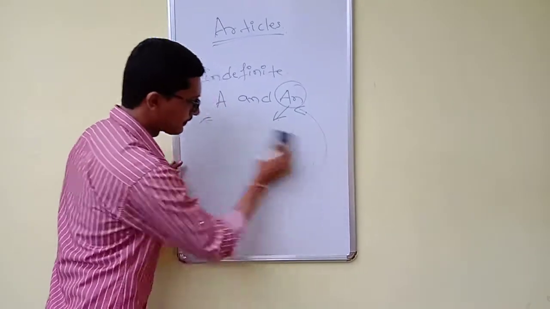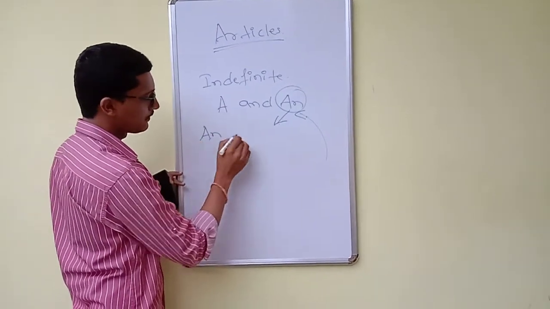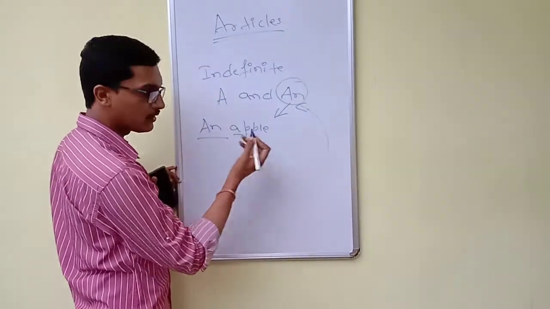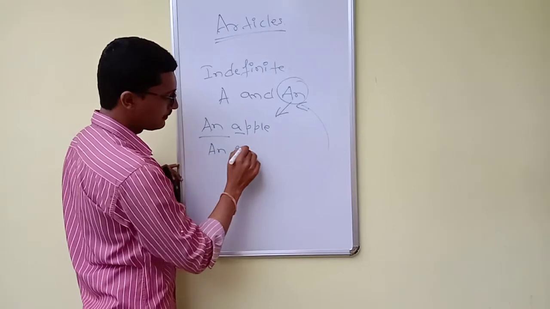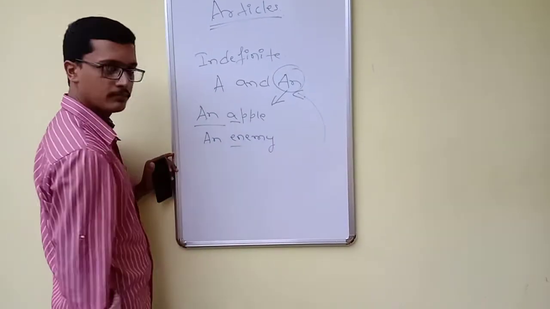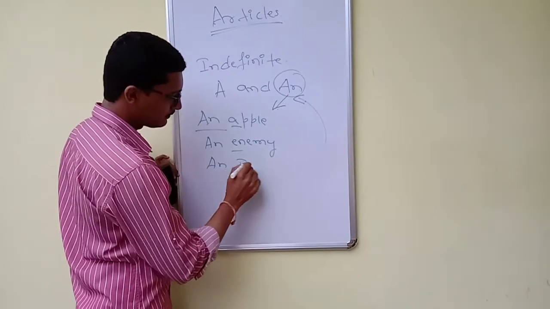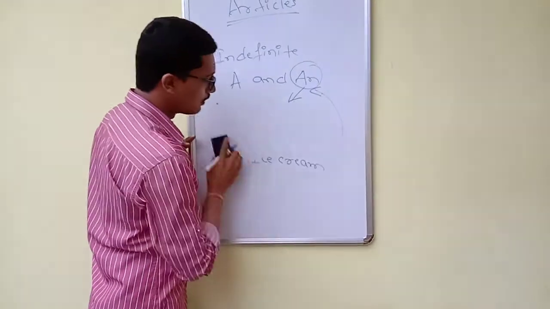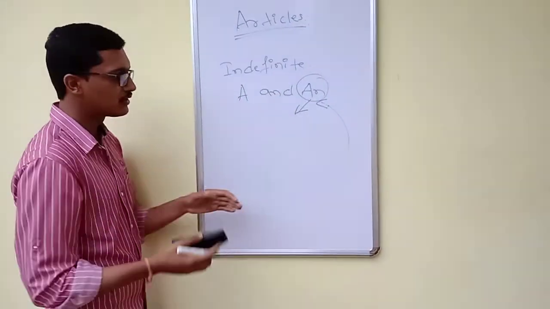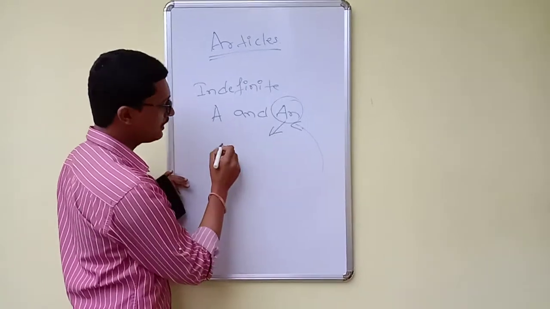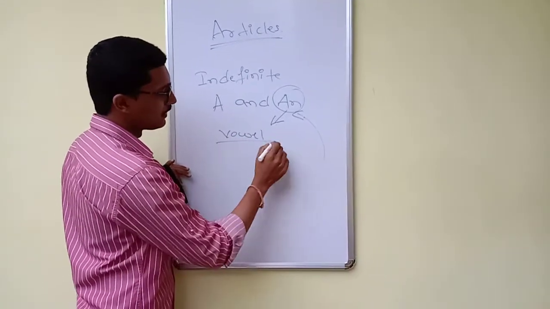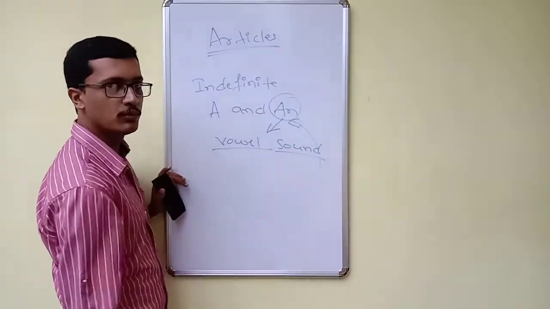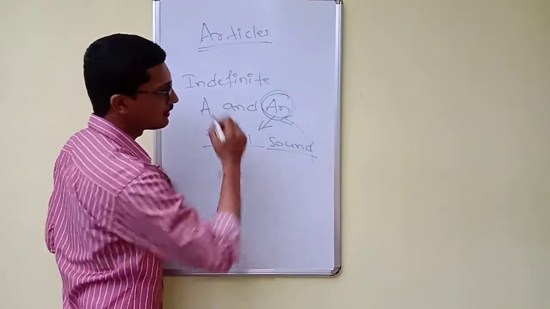For example, an apple. So here comes "a" or "an". An enemy. An ice cream. You can go on making a huge list of the words which begin with the vowel sound. So whenever the word starts with the vowel sound, we have to use the indefinite article "an".